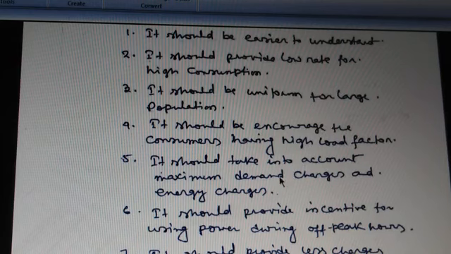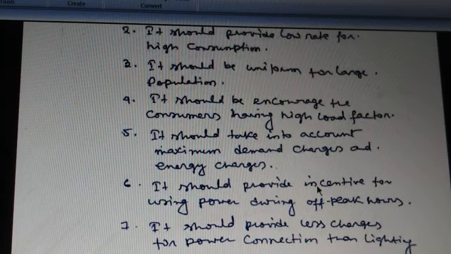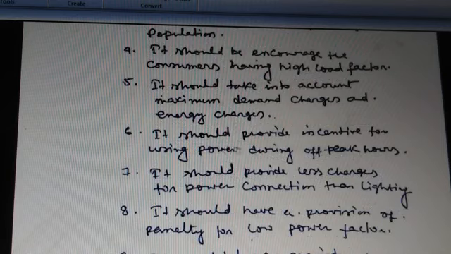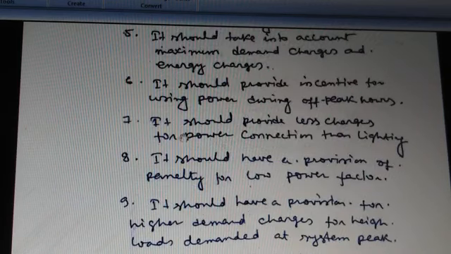Next point, it should take into account maximum demand charges and energy charges. Maximum demand is a vital factor of the power system, so the tariff also encourages maintaining the maximum demand. Next point, it should provide incentive for using power during the off-peak hours. Off-peak hours, power requirement can be met also. So if the tariff rate includes the incentive, then that is beneficial for the consumers.